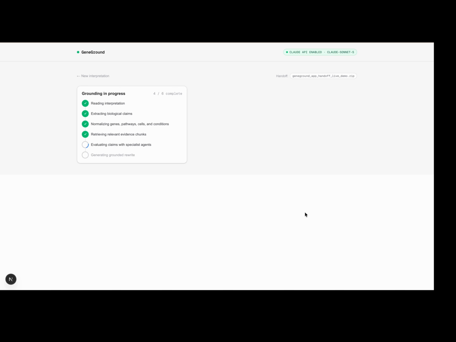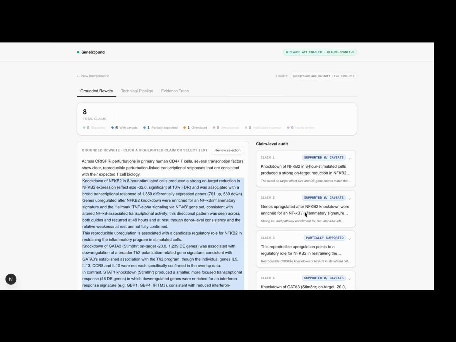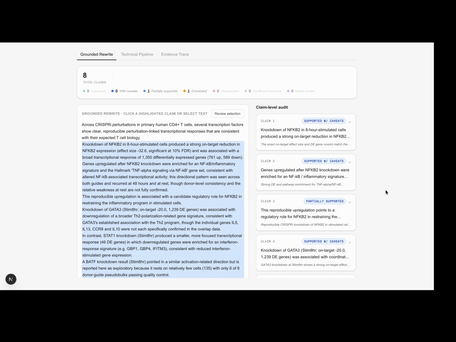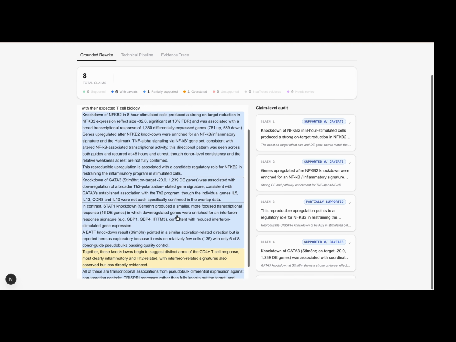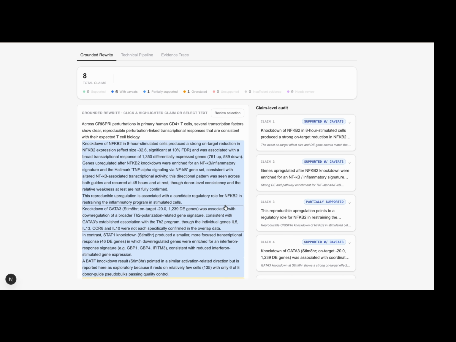summaries. Finally, each claim is evaluated against these evidence chunks by 4 Claude agents, including perturbation evidence, pathway signature, robustness quality, and language causality, and the final verdict is assigned by deterministic aggregation rules. The result is a rewritten interpretation with a claim-level audit. So in this case, 8 claims were extracted, with 6 supported with caveats, 1 partially supported, and 1 overstated.